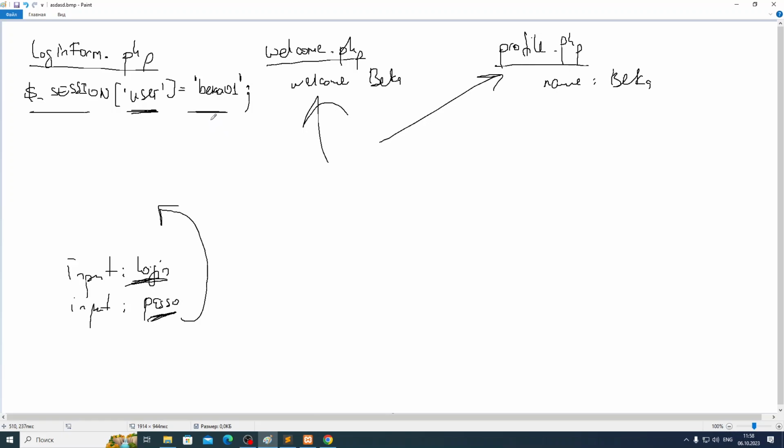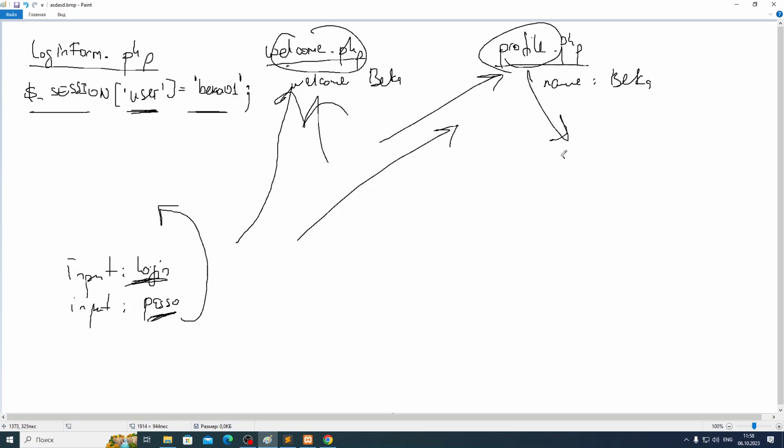So what happens next? When he visits welcome.php or profile.php, in each file, in any file, for example in profile.php, we can check if inside this session, inside the user key, we have some value. If we have some value, it means he was authenticated before, so he can come to profile.php and visit this page.